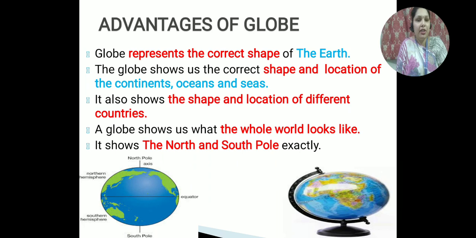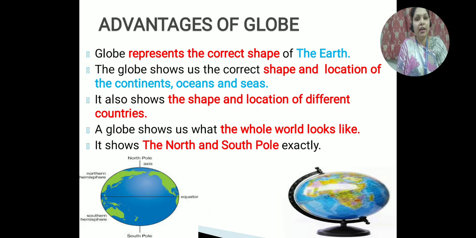The third advantage of the globe is that it also shows the shape and location of different countries, just as it shows the correct shape and location of the continents, oceans and seas.